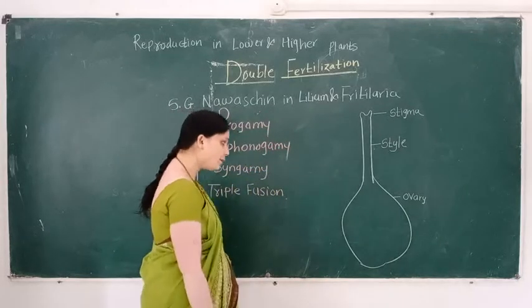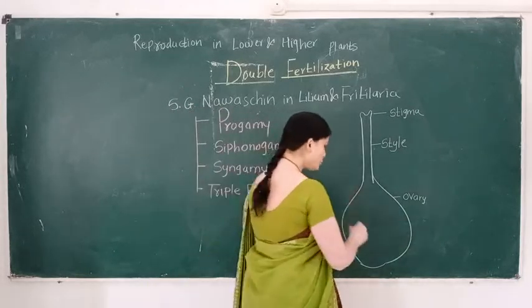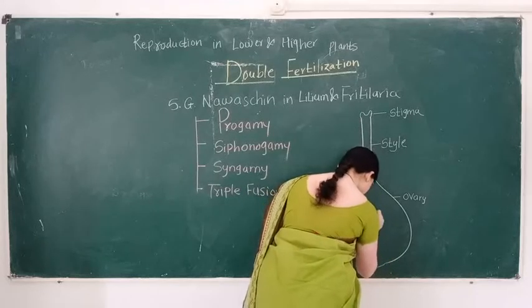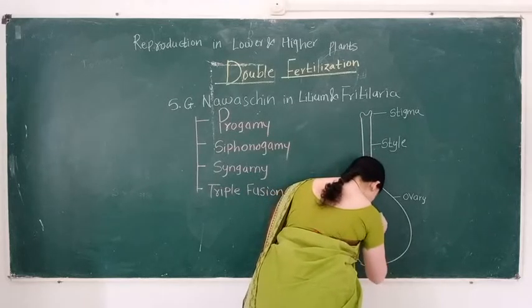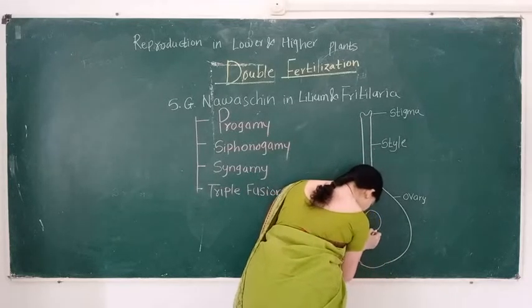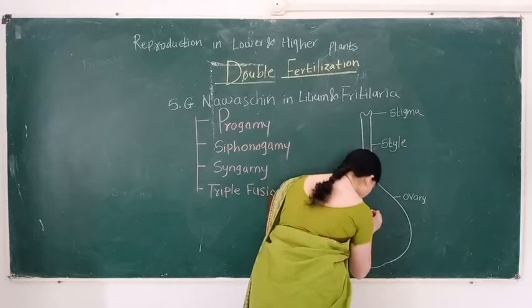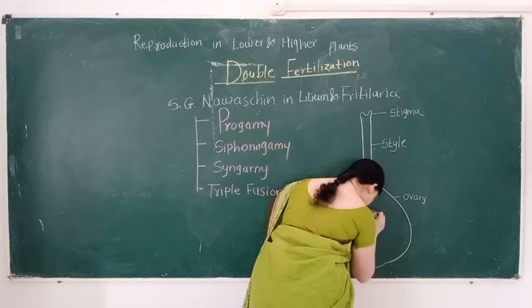Inside the ovary, the ovule is present. The ovule has a central part consisting of 7 cells.